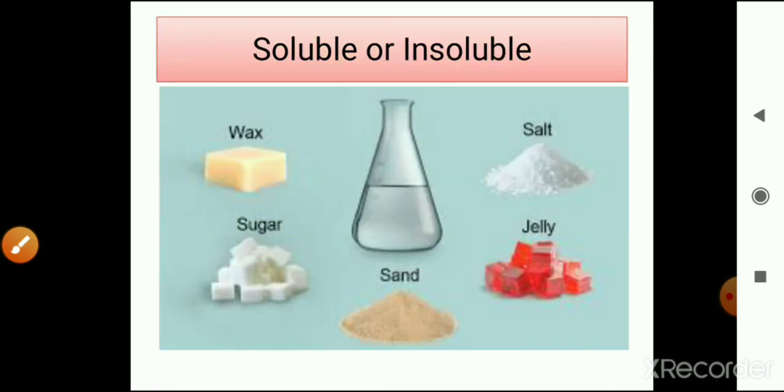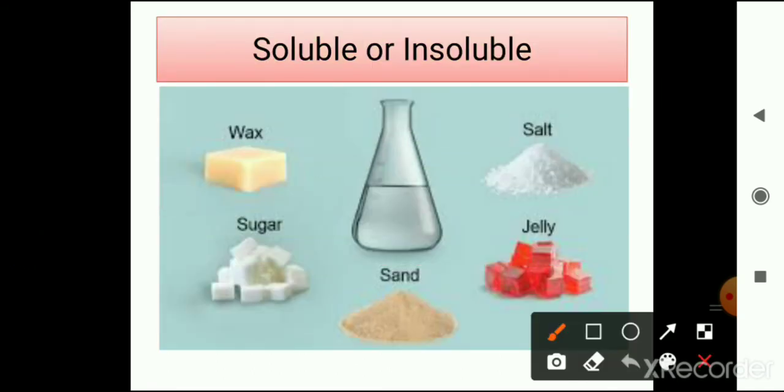Next one is soluble or insoluble. We have to identify the things which are soluble and which are insoluble from these given substances. First one is wax. It is insoluble because it will not dissolve in the water. Next, sugar.